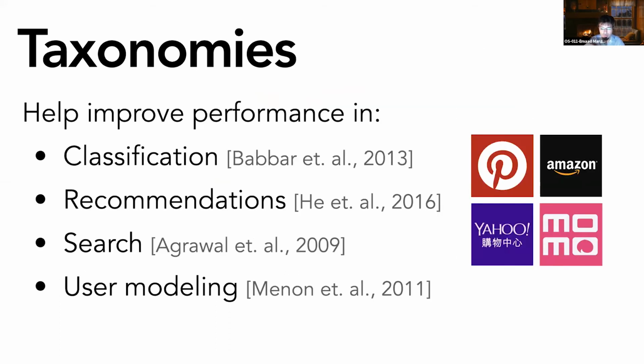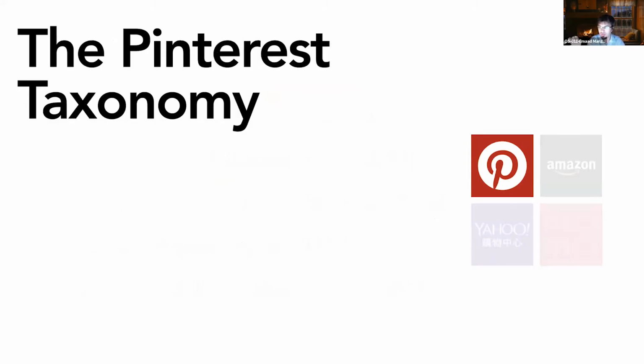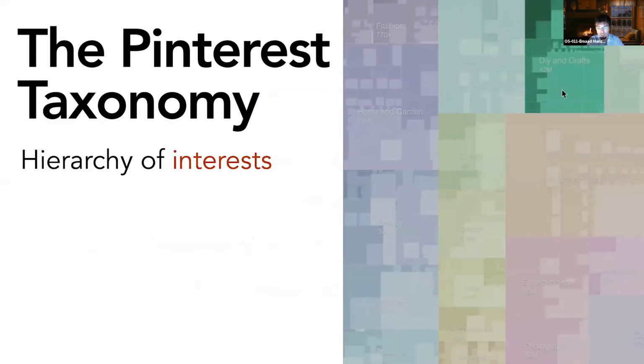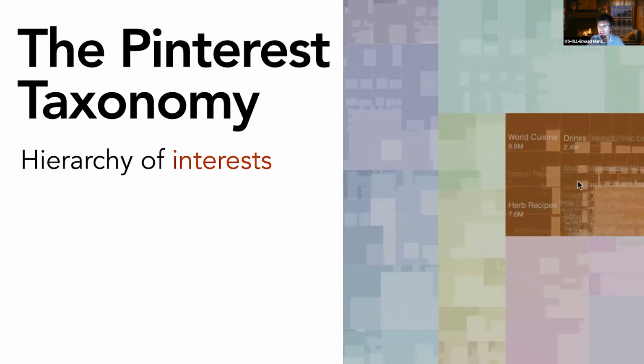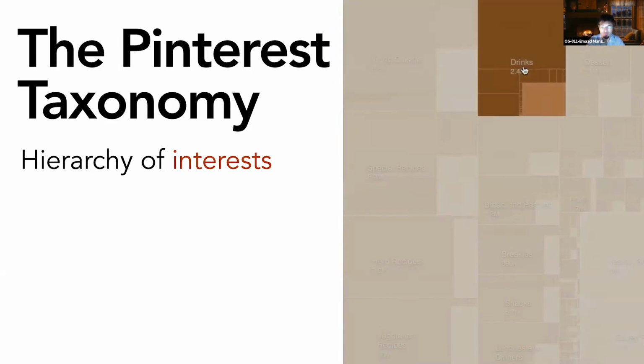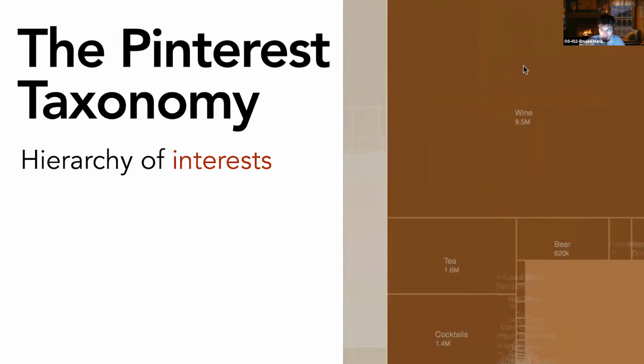Taxonomies have been used to improve the performance of several downstream tasks by encoding some kind of structured knowledge. Some examples are classification, recommendations, information retrieval, and user modeling. Now let's look at how they're used in the specific case of Pinterest. The Pinterest taxonomy, which I'm visualizing in this animation on the right, is a hierarchy of interests of users on Pinterest. Some examples of interests are clothing, art, food, and drink. And these interests are used across Pinterest to both target ads and to recommend relevant content to users.